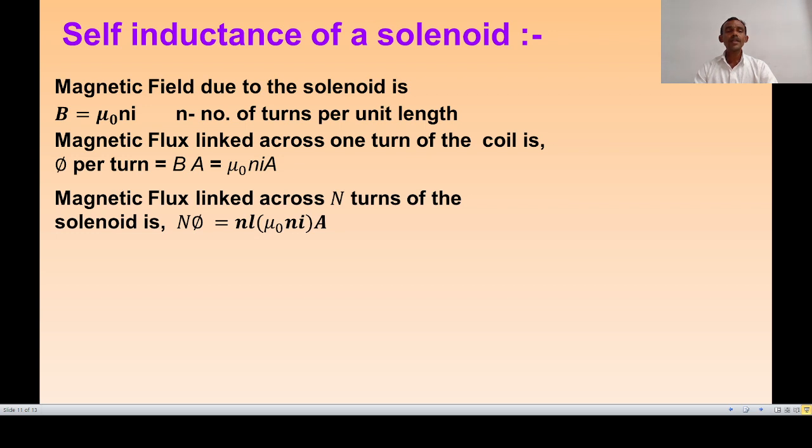Now the magnetic flux linked across N number of turns of the solenoid is written as N into phi.